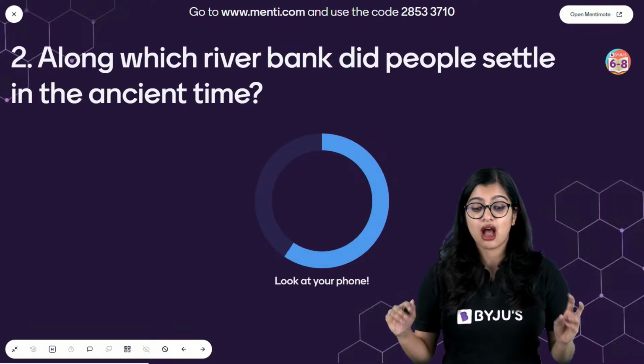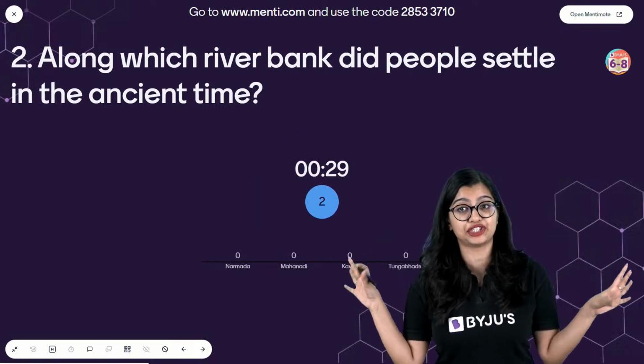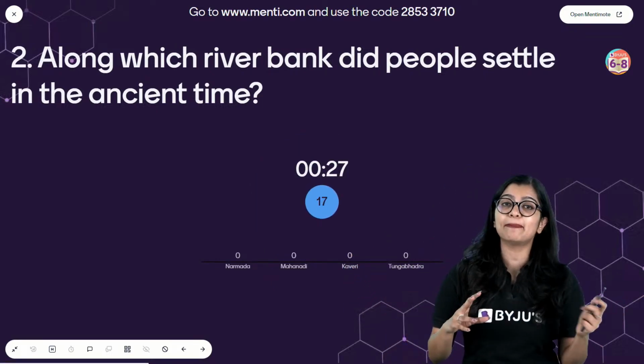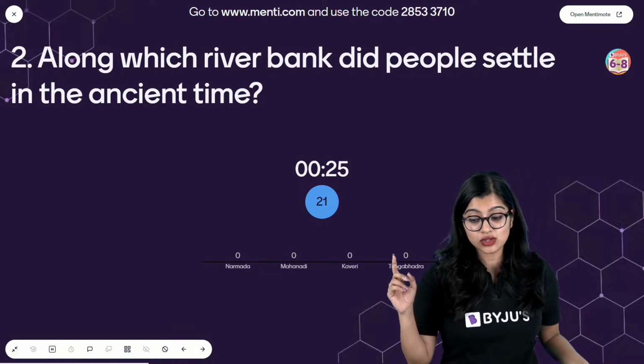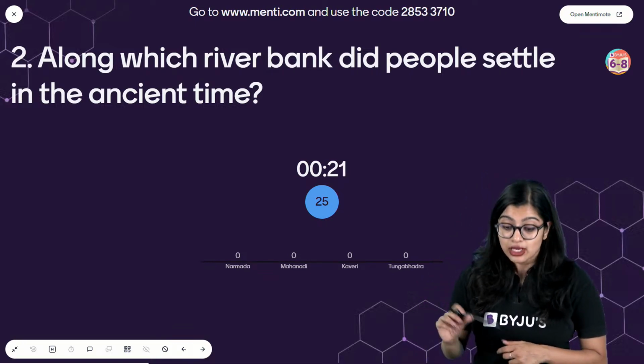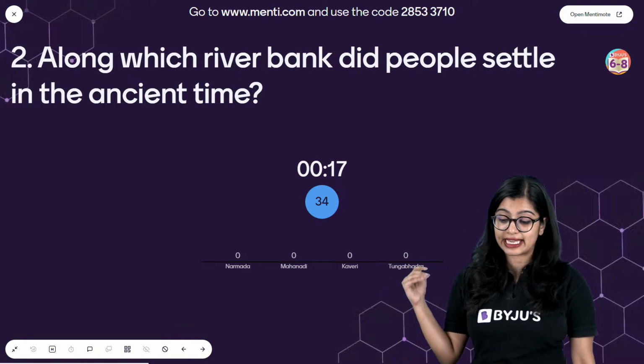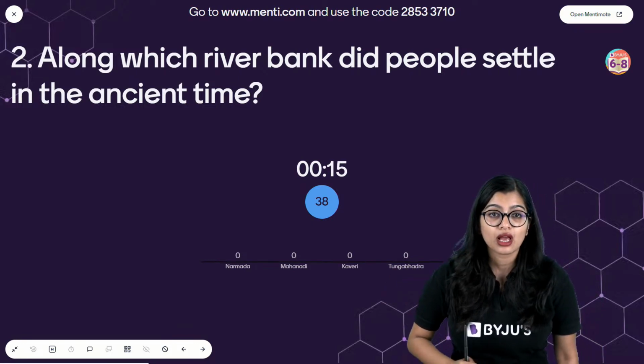Next question is, along which river bank did people settle in ancient time? So we know that earlier people were nomads, but then after one point they decided that they have to settle along river banks. So where did they settle? Was it along Narmada, Mahanadi, Kaveri or Tungabhadra?